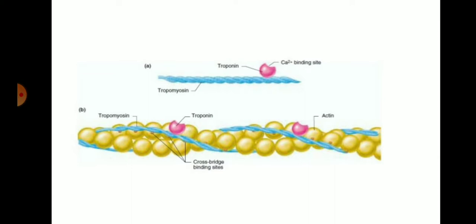This calcium is required for ion flow channels towards the protein molecule called troponin. So troponin binds to calcium at the calcium binding site, which leads to a sequential change in shape and position of the associated proteins, that is tropomyosin, myosin and actin. So during the movement of the muscles, calcium is required for stimulating the sequential change in the muscles.